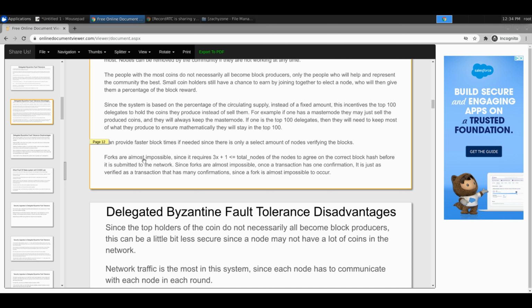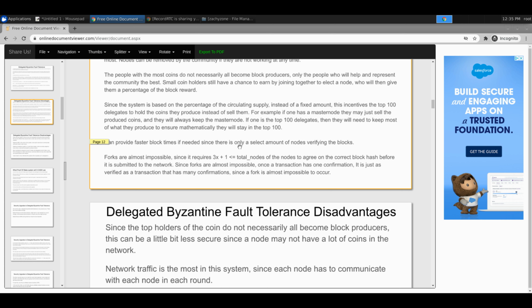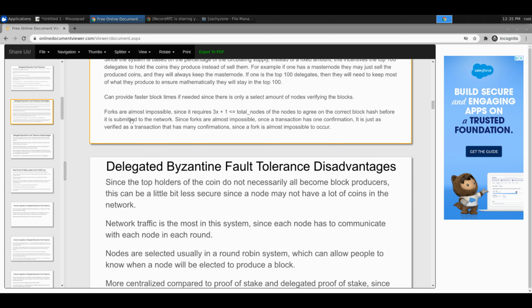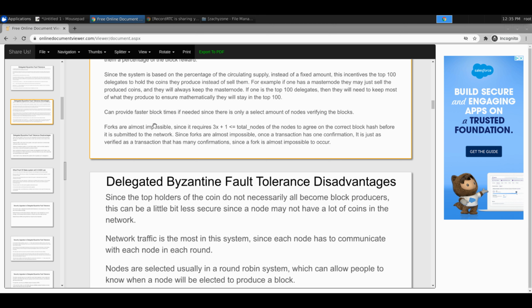And then if 67% of us agree that this block is good, then you get paid. The block person gets paid. And if 67% of us don't agree, then you're out. We're going to re-pick someone else. So basically, it's a consensus before the consensus, essentially. And what I like about that is it kills basically the nothing at stake problem. It kills all the forks. It's basically an unforkable chain.